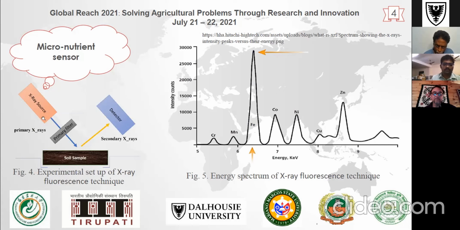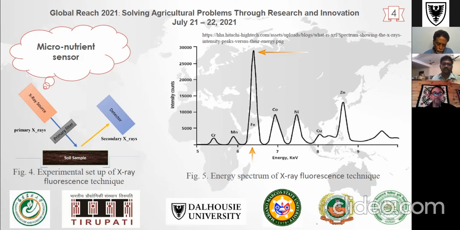Whenever the high energy X-rays are incident on the soil sample, they collide with the atoms, and the electrons present in the low energy level absorb the primary X-rays, and a vacancy is created. An electron from the high energy level will occupy the vacancy created in the low energy level.